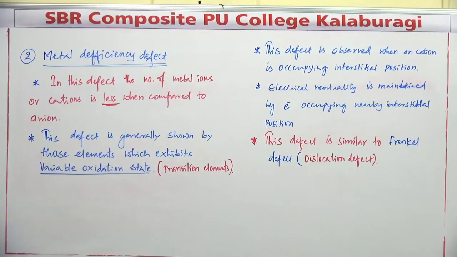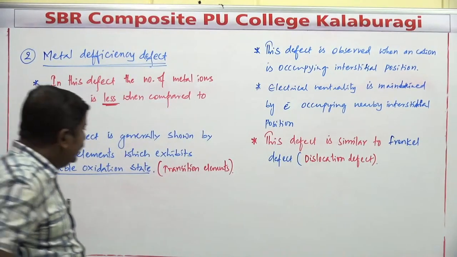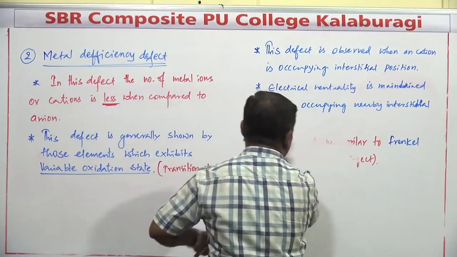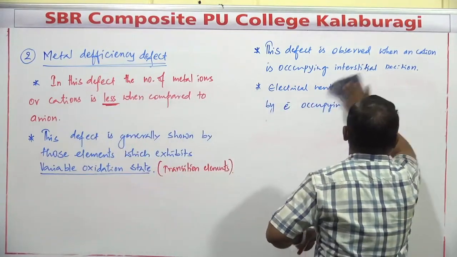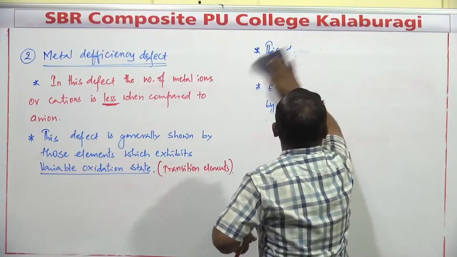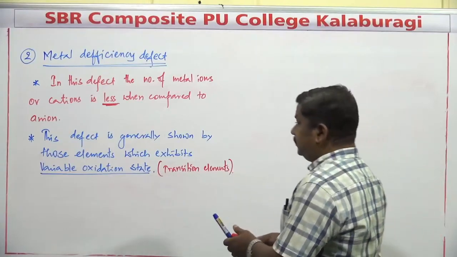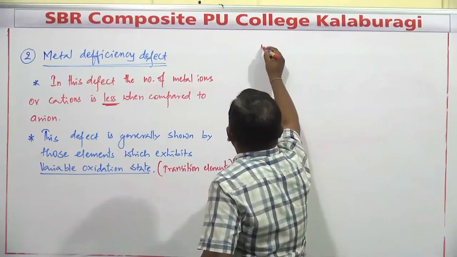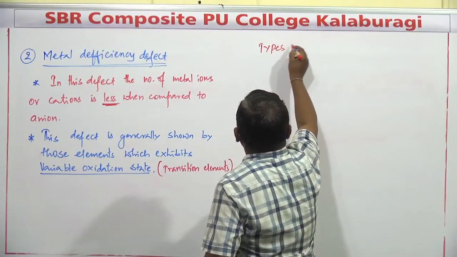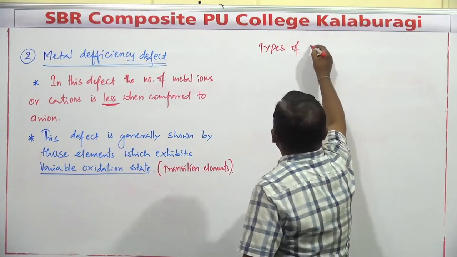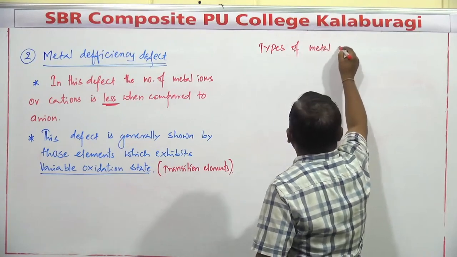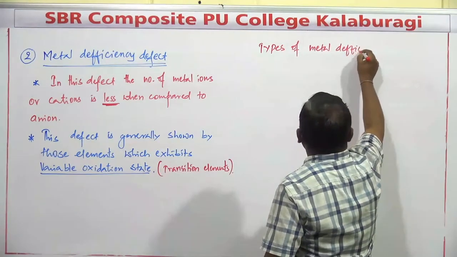In metal deficiency defect, there are two types. Again, in metal excess defect also two types, in metal deficiency defect also two types. So here I write types of metal deficiency defect.